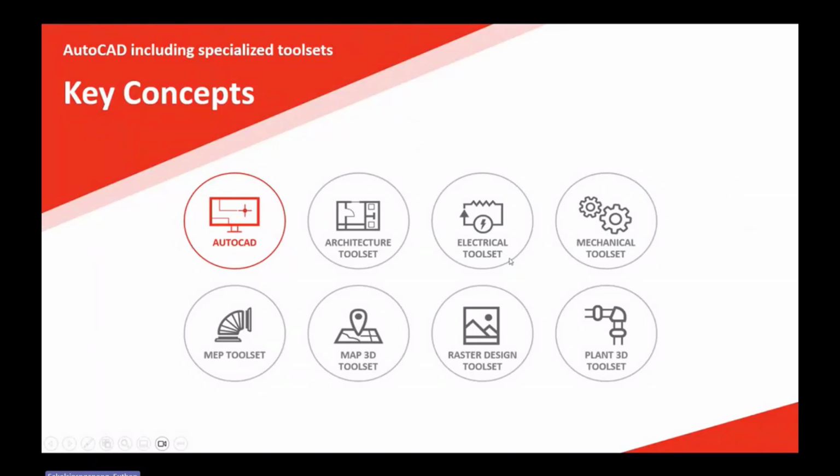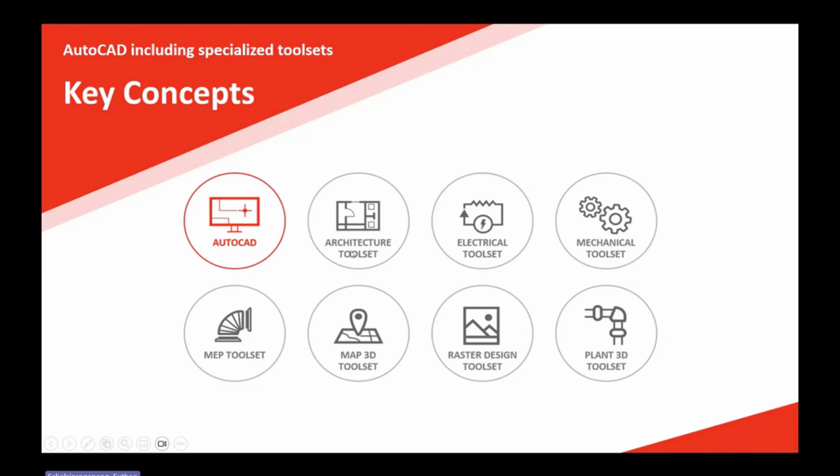I don't know whether you attended my webinar last time or not. So today I'm going to present again, because the specialized toolset, the name is AutoCAD including specialized toolset, has 8 software under it. The normal AutoCAD is the middle class, because the lowest is AutoCAD LT, which does 2D only. But this AutoCAD can do 3D.